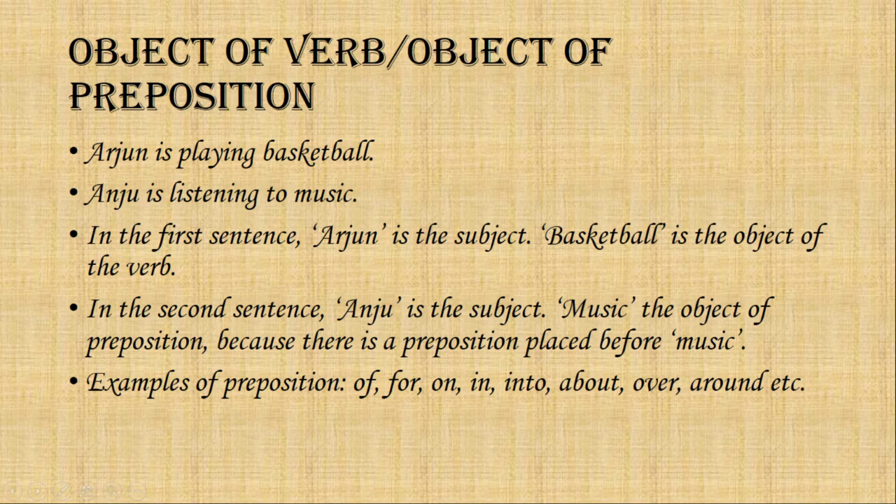In short, if a preposition is placed before the object, it becomes an object of preposition. Otherwise, it is an object of the verb. Other examples of some commonly used prepositions are of, for, on, in, into, about, over, around, etc. You can find more examples of prepositions in your English grammar book of class 8.